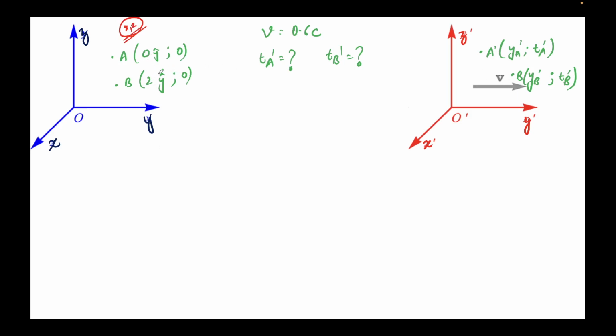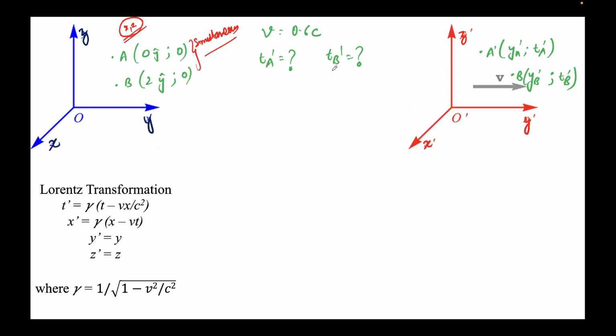So that's why you see these terms: 0 and 2 y cap, and the time stamps 0 and 0. These are called simultaneous events. I talked about this in a previous problem also, but I'll reiterate. This term might itself be a question, simultaneous events. And these are the coordinates in the S prime frame, and it's moving with velocity v. Note this direction is y cap, so I've just simply flipped the Cartesian coordinates, which you can rotate easily. And we need to find Ta prime and Tb prime.